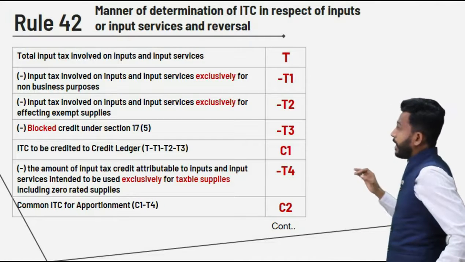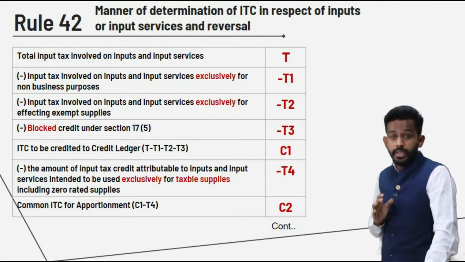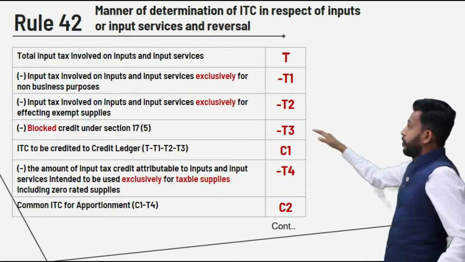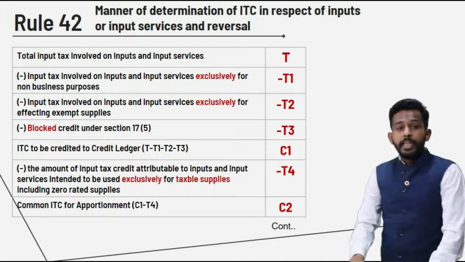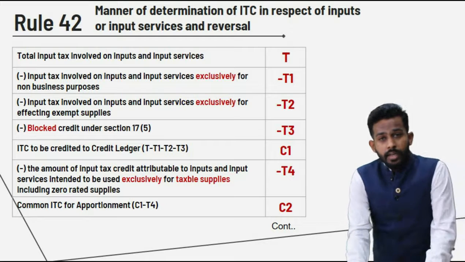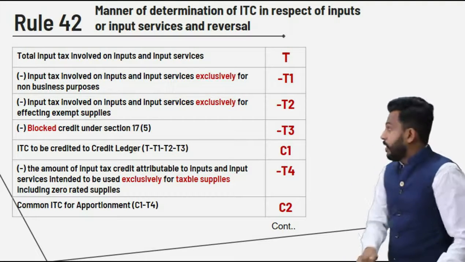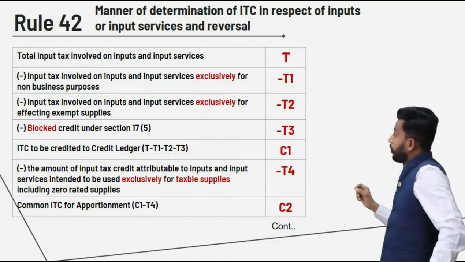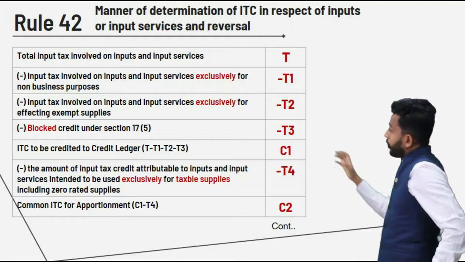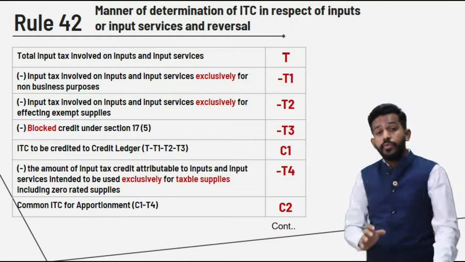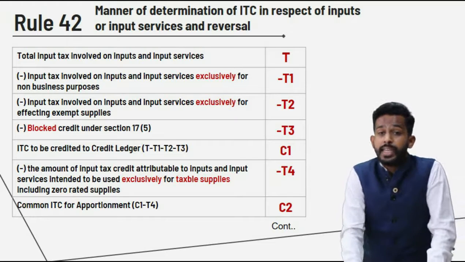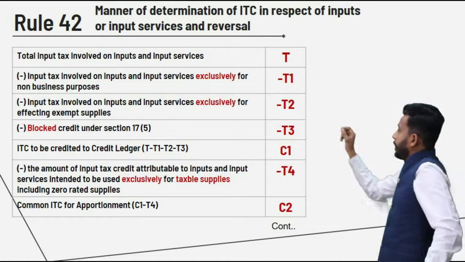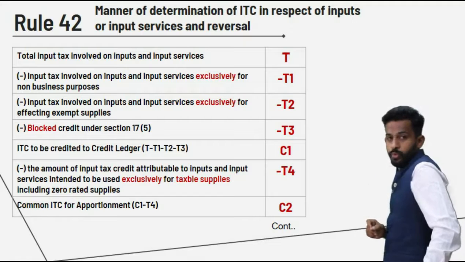Input that is used exclusively for the purpose of non-business will be denoted by T1, right friends? Now, tax involved on input or input services used exclusively for the purpose of providing exempt supplies will be denoted by T2.